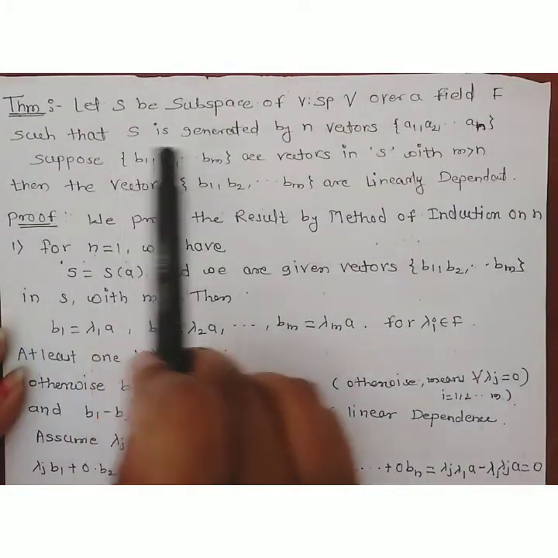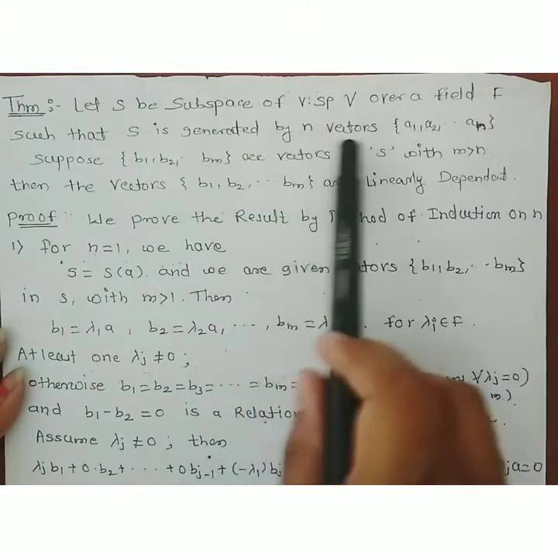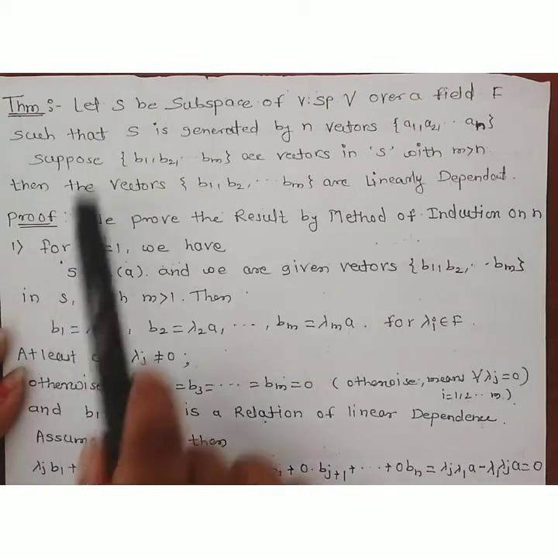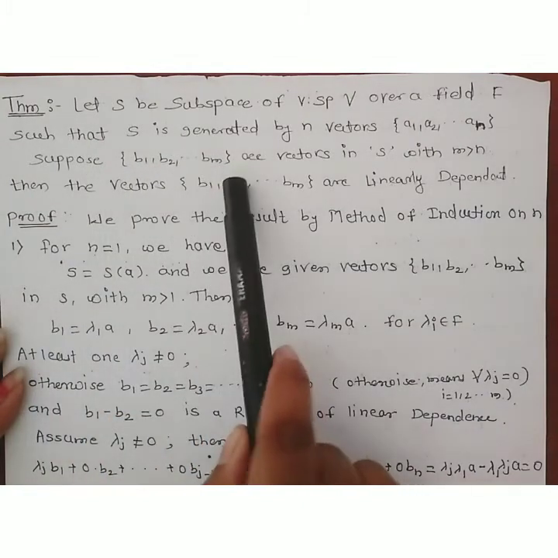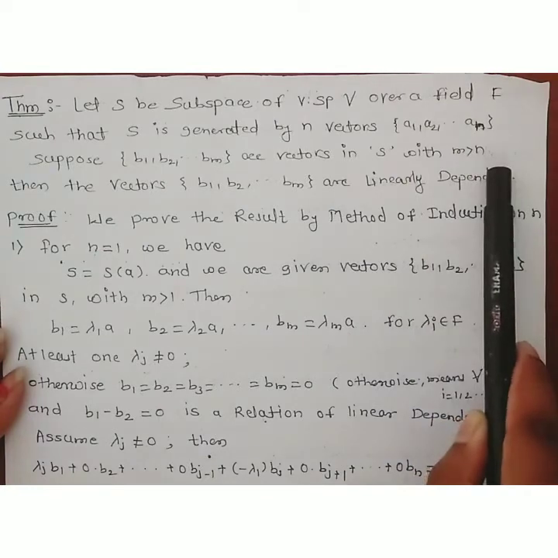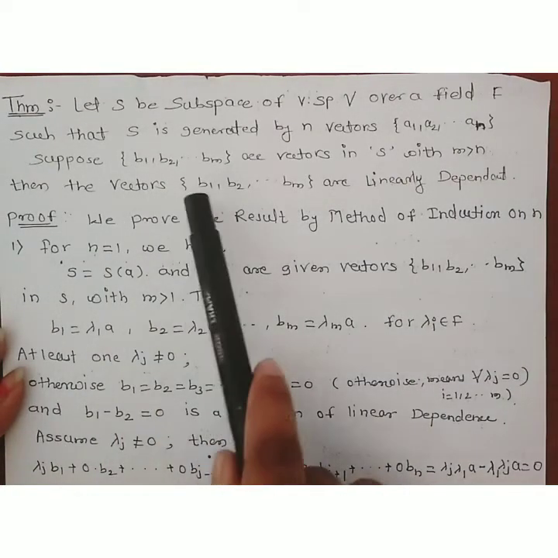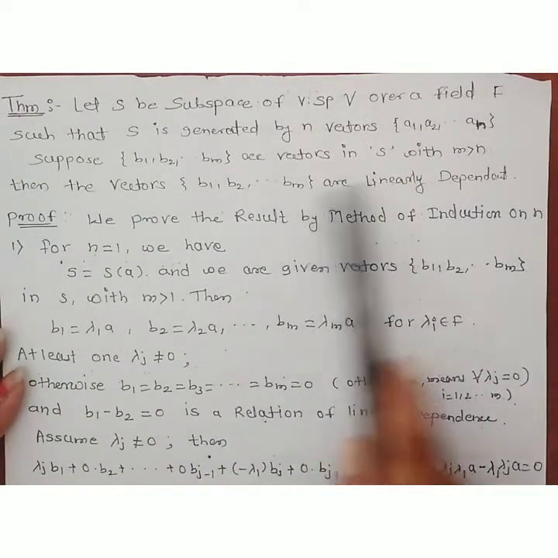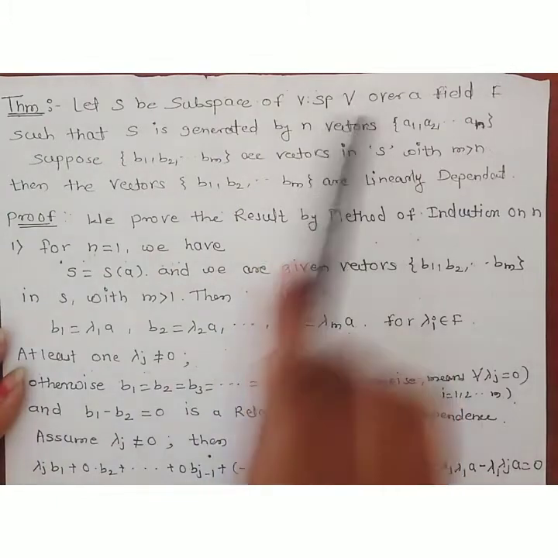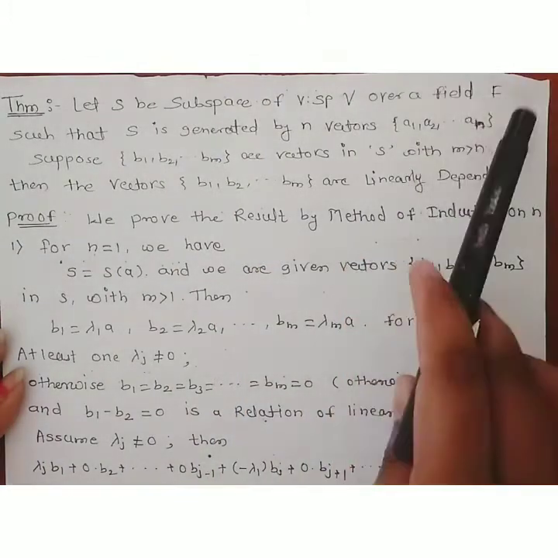such that S is generated by n vectors a1, a2, up to an, and suppose b1, b2, up to bm are vectors in S with m greater than n. Then the vectors b1, b2, up to bm are linearly dependent. Okay, first of all we are given S is a subspace of vector space V over the field F,